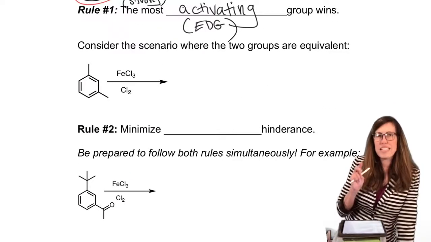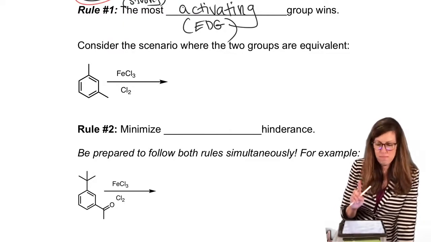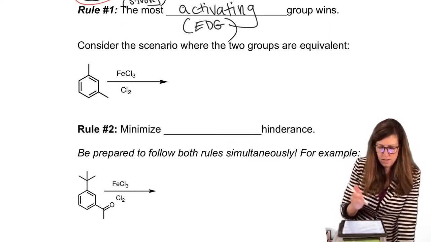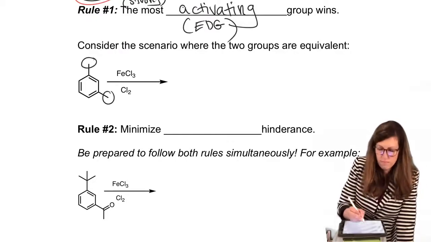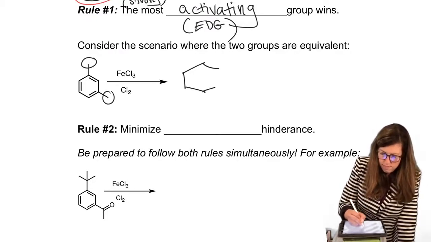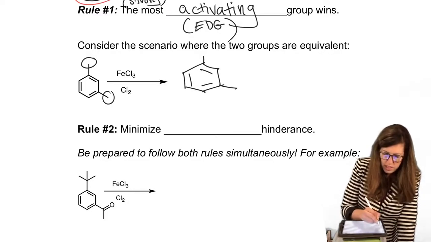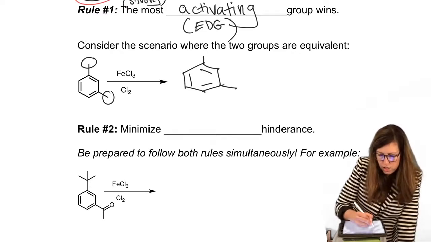Now, what if they're exactly the same? Will there be a preference? So there's two groups. Let's say we want to know where the chlorine is going to go. So methyl, methyl, where does that chlorine go? Well, let's just look at one of the methyls.